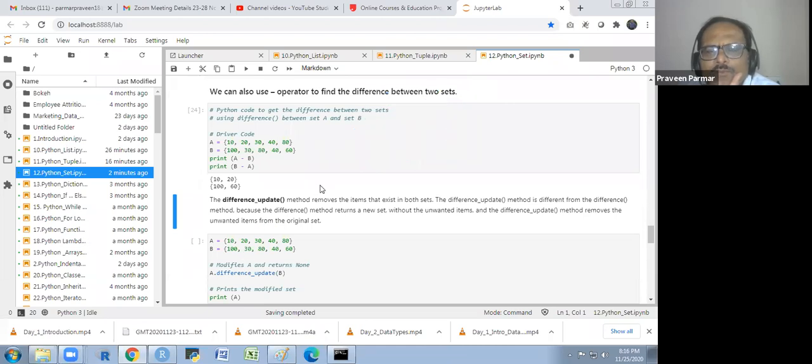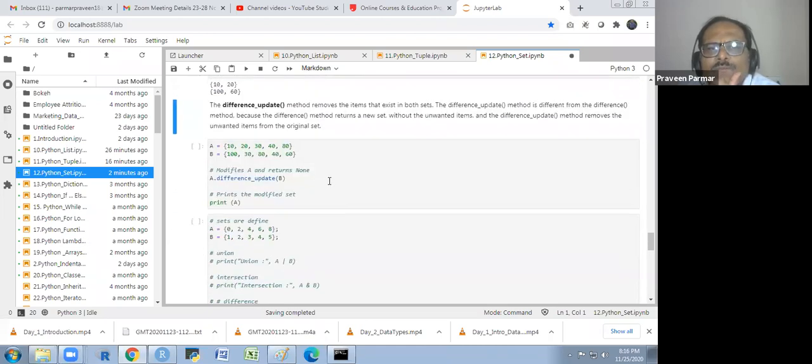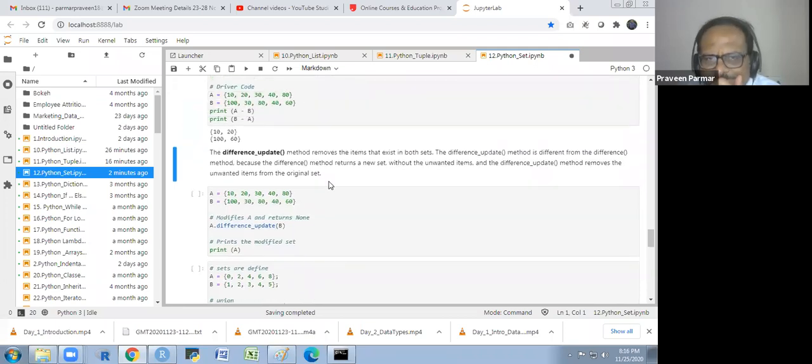Now, difference update. The difference update method removes the items that exist in both sets. The difference update method is different from the difference method, because the difference method returns a new set without the unwanted items.